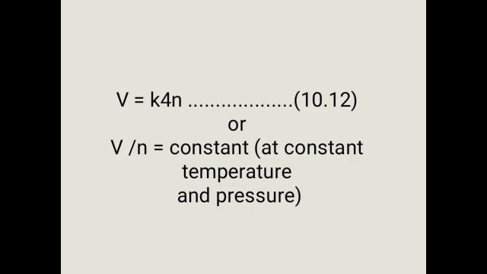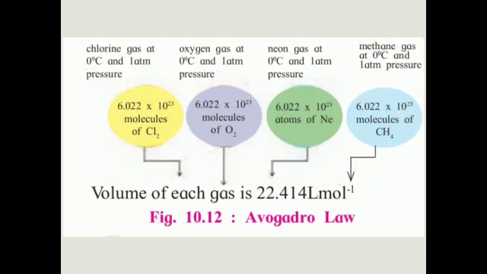So rearranging the equation, V upon n is equal to constant at constant temperature and pressure. So here pressure and temperature will be constant. Okay, so volume is directly proportional to the n. Volume increases, number of molecules increases.